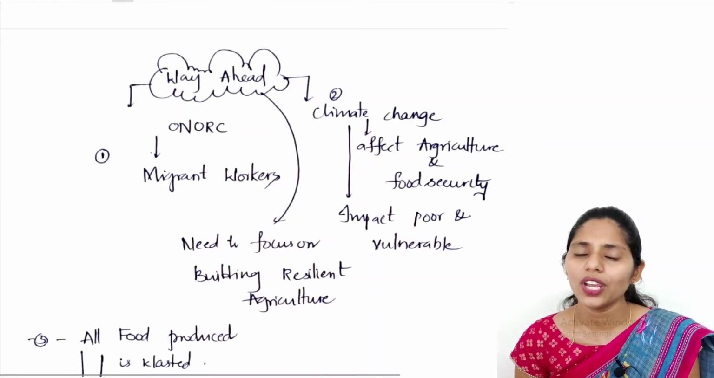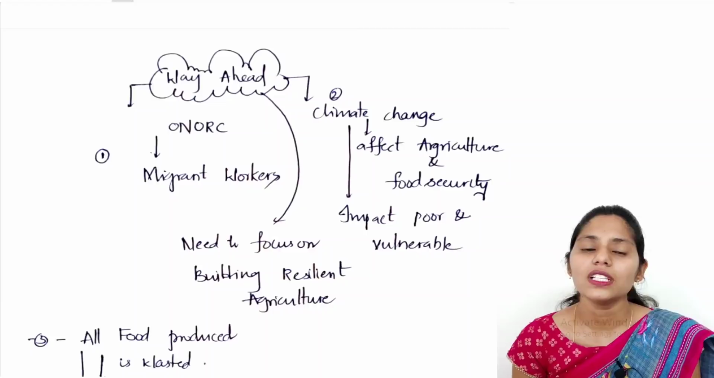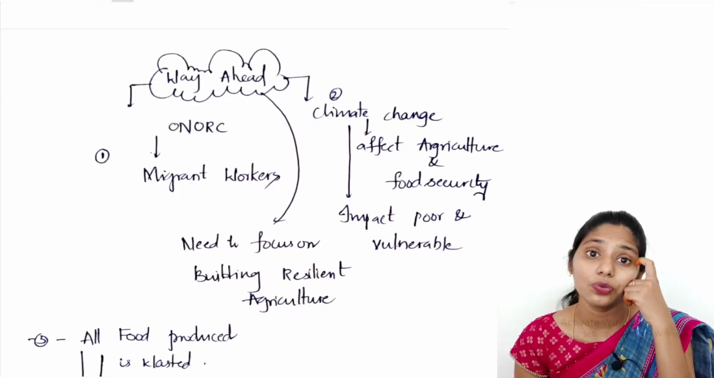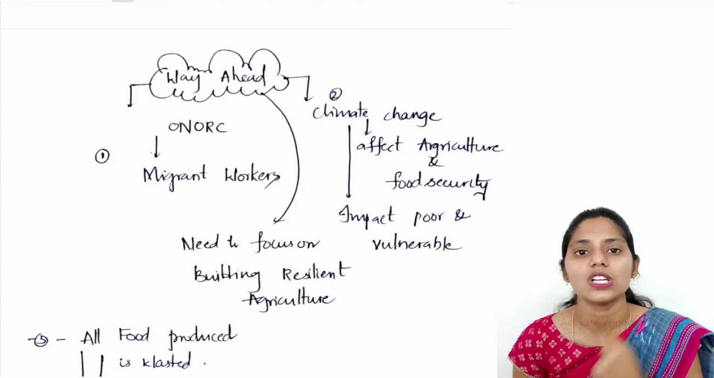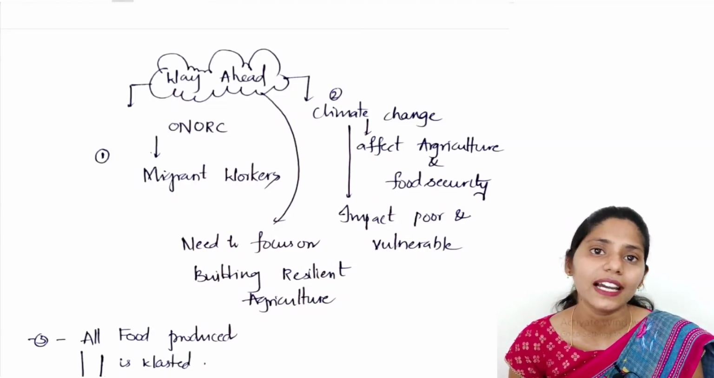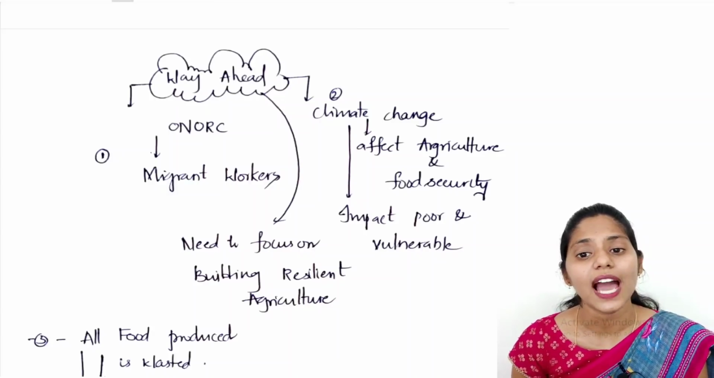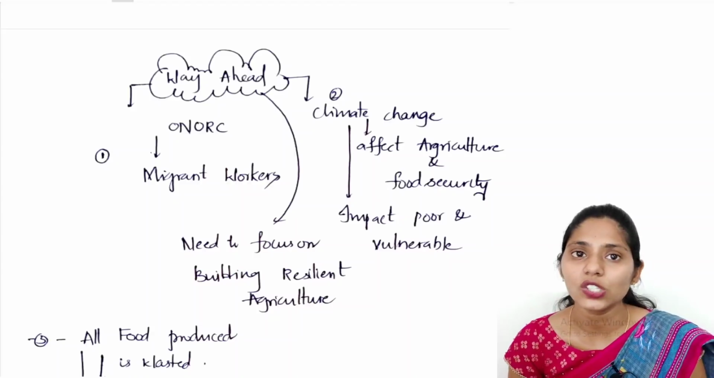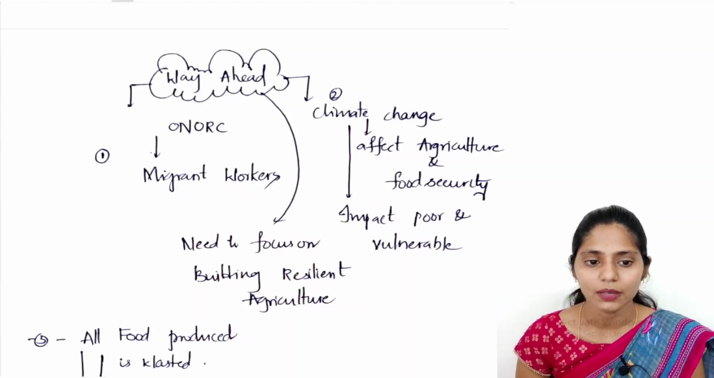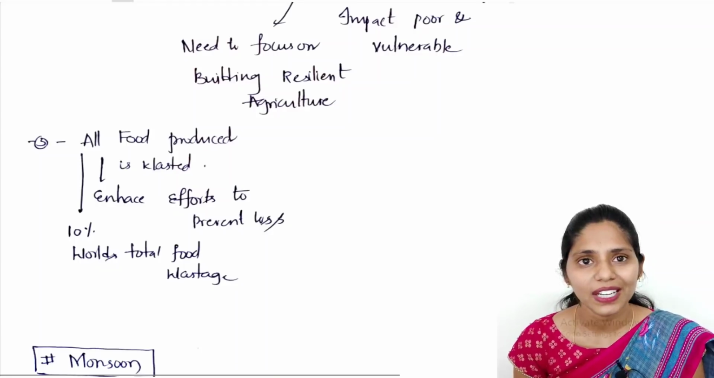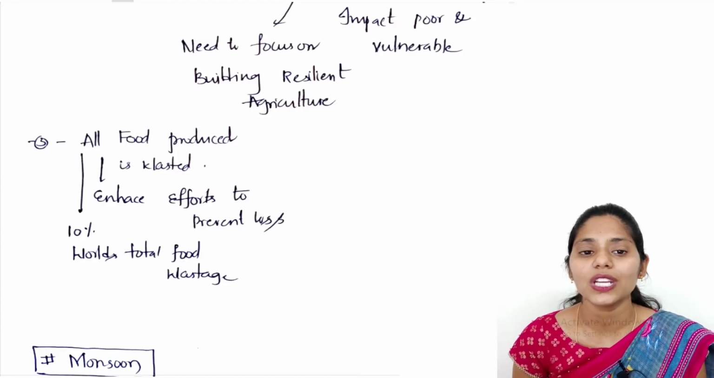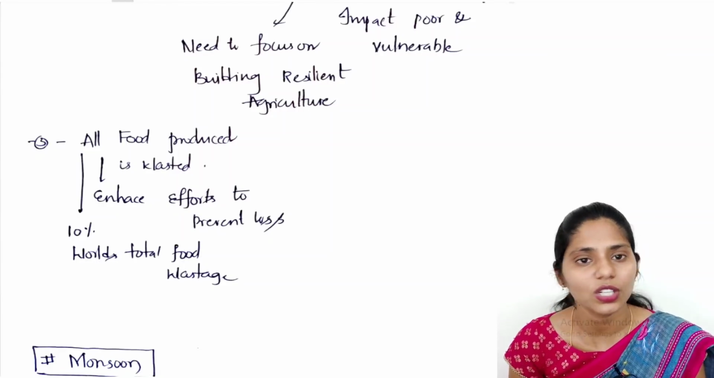Next, if you're talking about the way ahead, what can be done more? First, the government can implement the One Nation One Ration Card scheme. It will be very helpful for migrant workers who move from one state to another in search of work. The government also needs to focus on building resilient agriculture, because climate change is having an adverse impact on agriculture and food security. Finally, it will lead to a bad impact on the poor and vulnerable. Also, about 10% of all food produced is wasted across the world. Because of this, we need to take steps to enhance efforts to prevent loss.